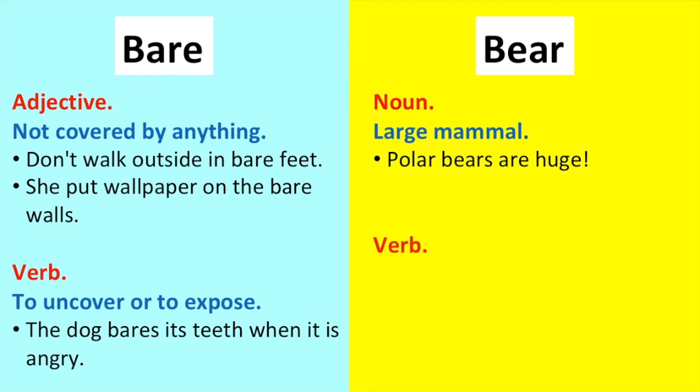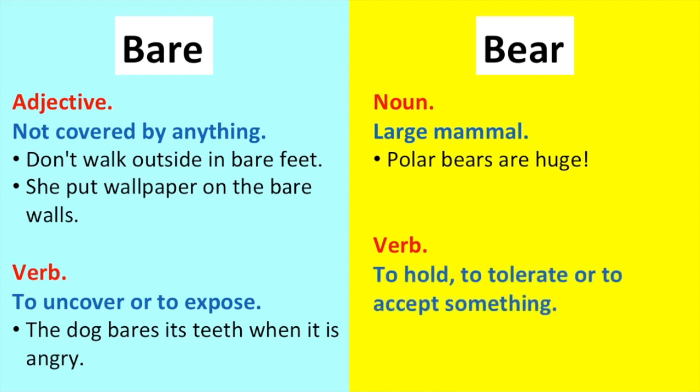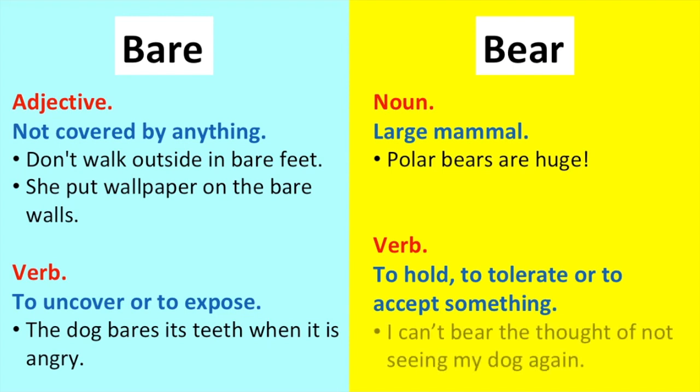Bear can also be a verb. As a verb, it means to hold, to tolerate, or to accept something. For example, I can't bear the thought of not seeing my dog again. In this example, I'm essentially saying that I can't handle the thought of not seeing my dog again. So this is something that's very hard for me to think about.